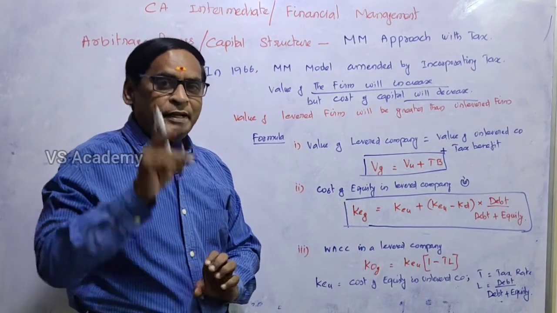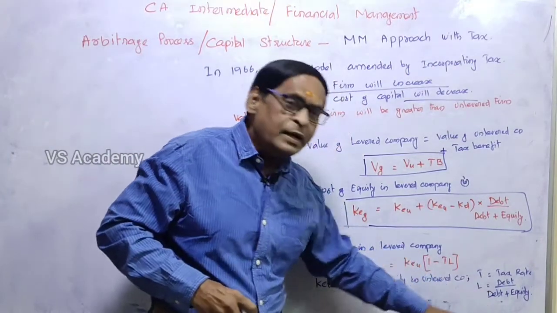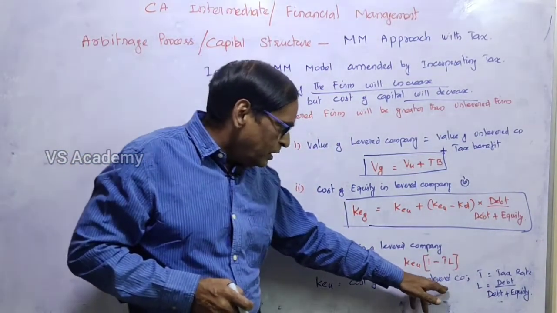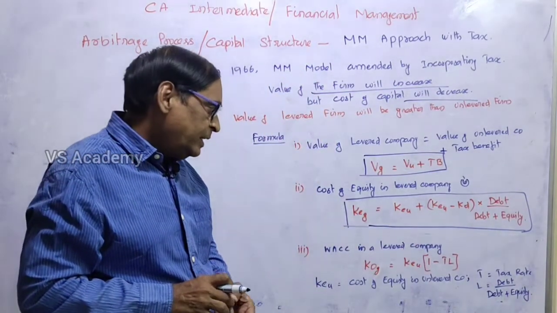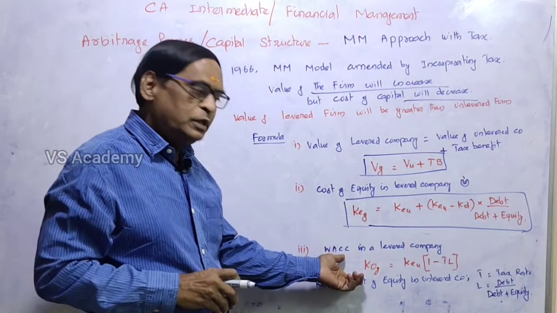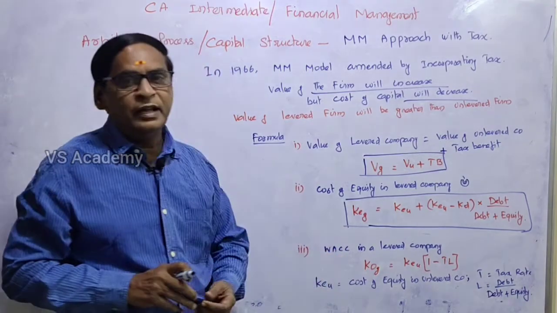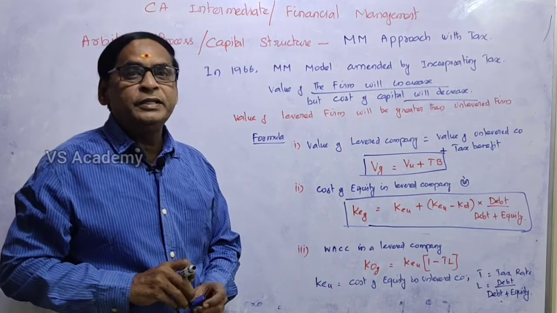and L means leverage. Leverage is nothing but the debt divided by the total value of the firm, that is, debt divided by debt plus equity. So T is equal to the tax rate, and L is equal to debt divided by debt plus equity. If we use this formula, we can find out the weighted average cost of capital in a levered company. Now let us look into the arbitrage process.